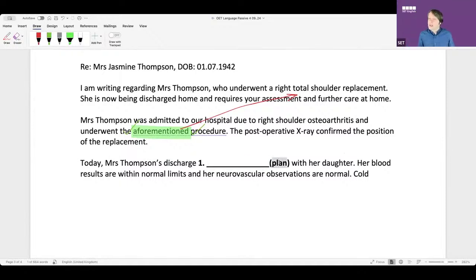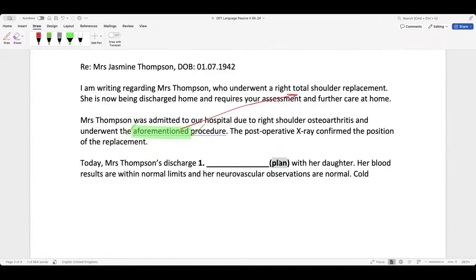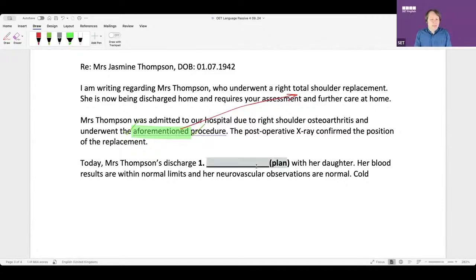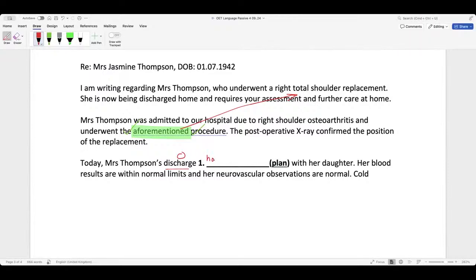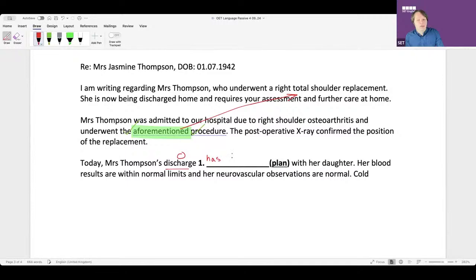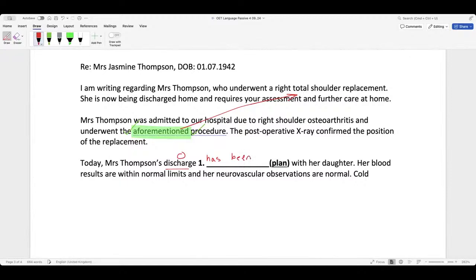I want us to try and use, what are we studying? Passive. Passive in which tense? Perfect. So, Carmen, can you make me a passive perfect sentence? This is your verb 3, right? Remember, guys, to make passive perfect, what do we need? We need object. Object is discharge. Okay. Then we need what? Has, have. Has. Then we need what? Verb. Planned. Been. Then we need to verb. Verb 3 is here.